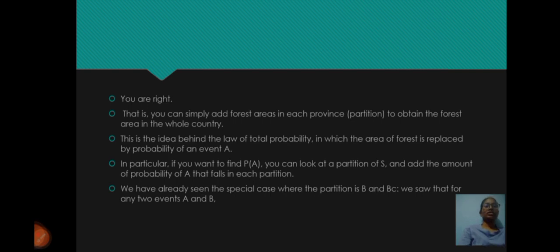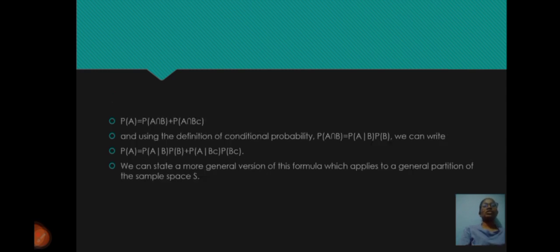We saw that for any two events A and B, P(A) = P(A ∩ B) + P(A ∩ B^c), and using the definition of conditional probability, P(A ∩ B) = P(A|B) P(B), we can write P(A) = P(A|B) P(B) + P(A|B^c) P(B^c).